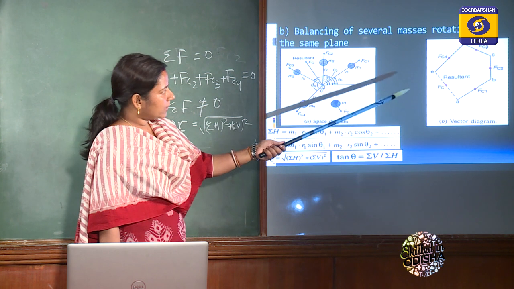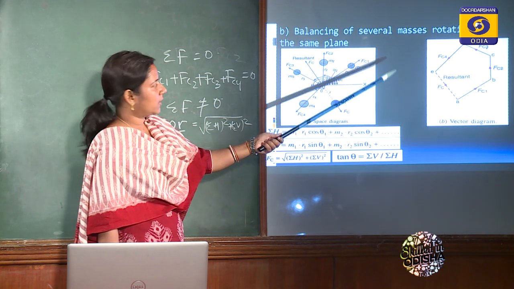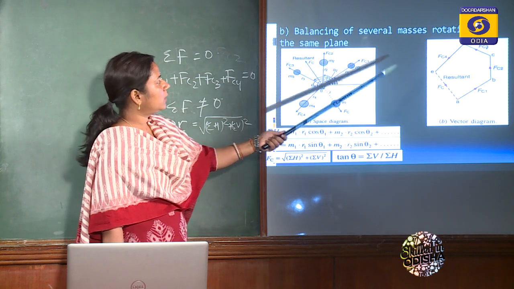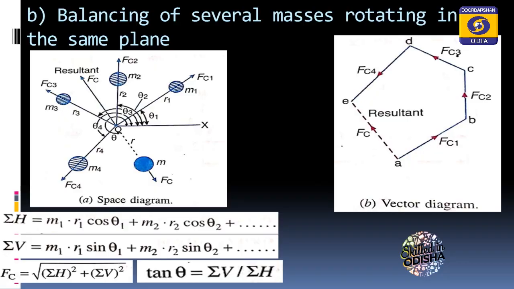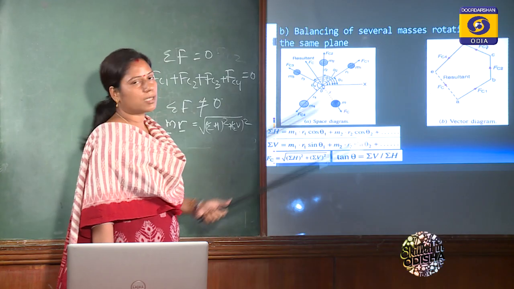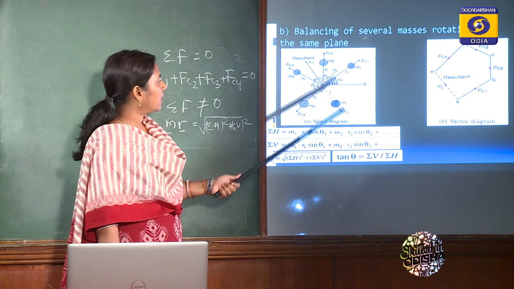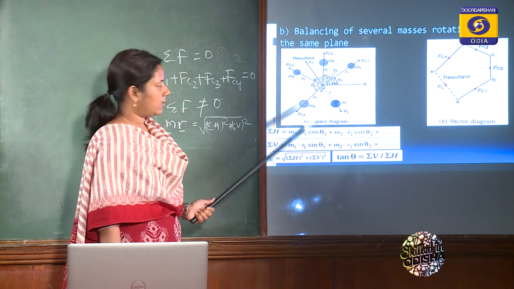So after drawing the vector diagram, according to the polygon law, the closing side of the polygon will represent the resultant of the force. Like here, what you have calculated, you will get the same answer. This is the graphical method, and the analytical method I have already solved.